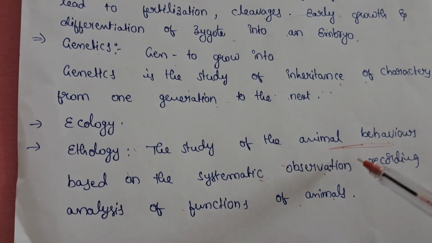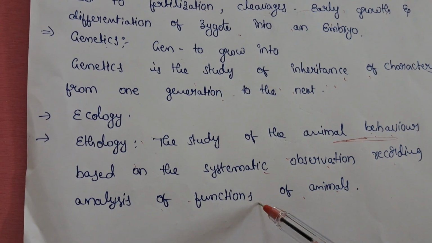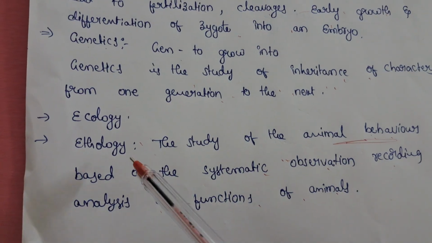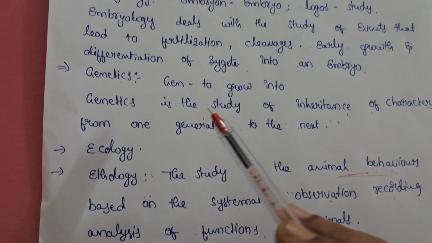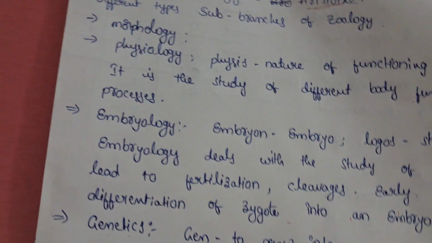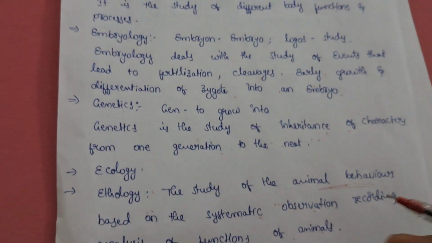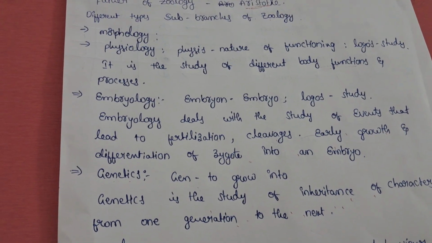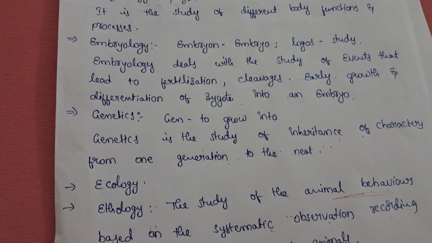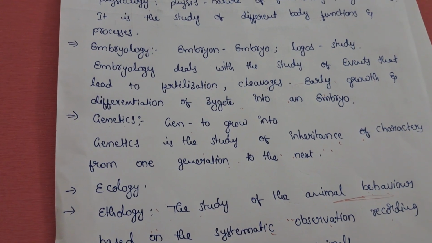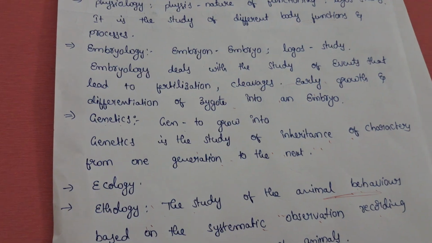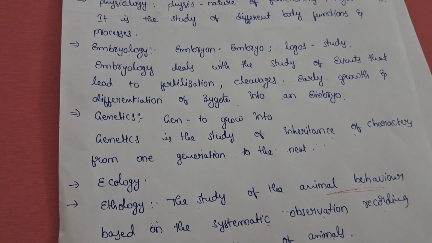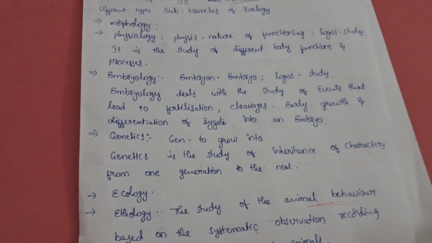Different types of observation and functions, everything is studied in ethology. These are some of the sub branches you will study in depth in our class. This is zoology.